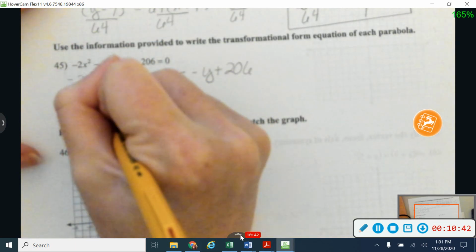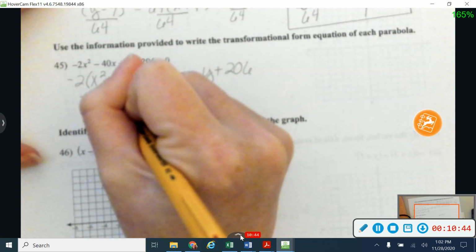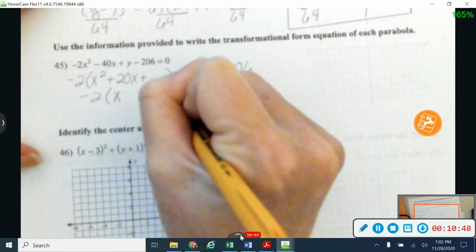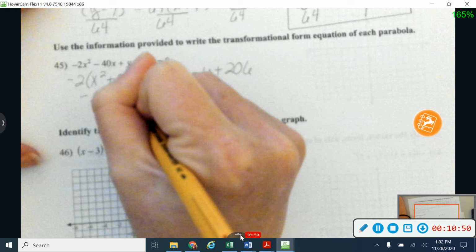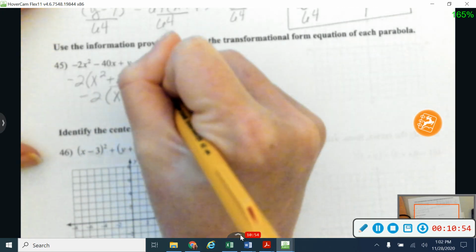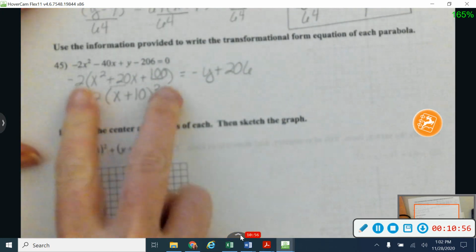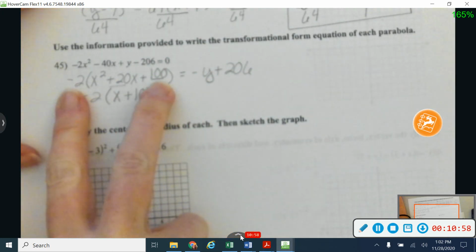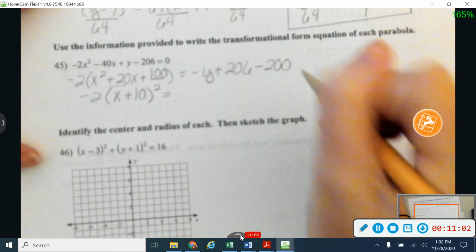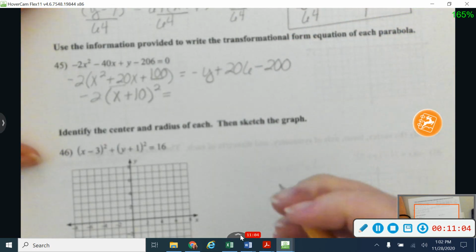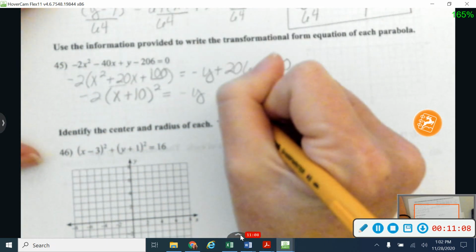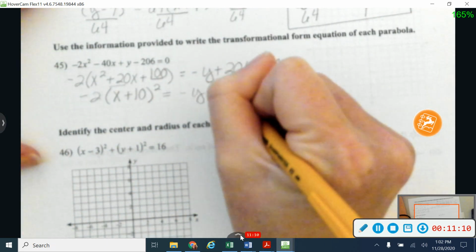Okay, so I'm going to keep my negative 2 that's in front right there for a minute, and I'm going to have x. I'm going to complete the square with that, so half of my middle term, including the sign, is going to give me plus 10, and 10 squared gives me 100, and so really on this one, again, I subtracted 200, so minus 200 over here. All right, so that's going to give me negative y, and then over here now I have just plus 6.